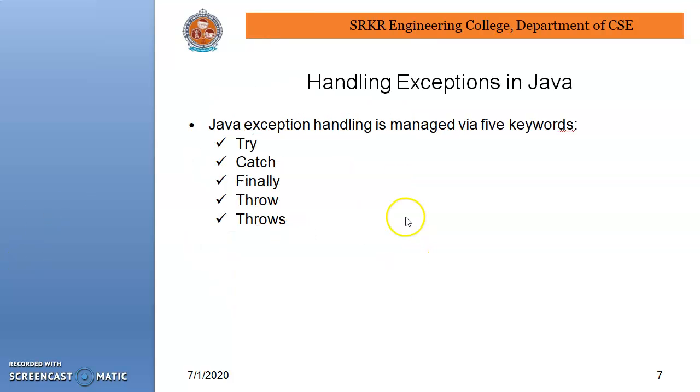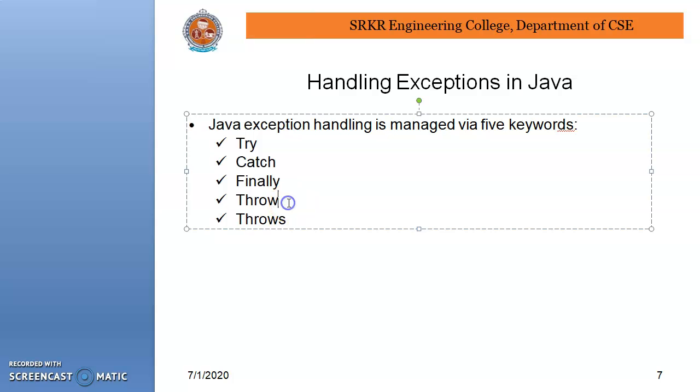Coming to the actual syntax, handling exceptions in Java. Java exception handling is managed via five keywords. First is try: the actual code is embedded within this try block. Catch: suppose there is a problem with the try block, that problem will be caught by the catch block. Finally: this executes after completion of the try and catch blocks. Throw: we use it to throw the exception.